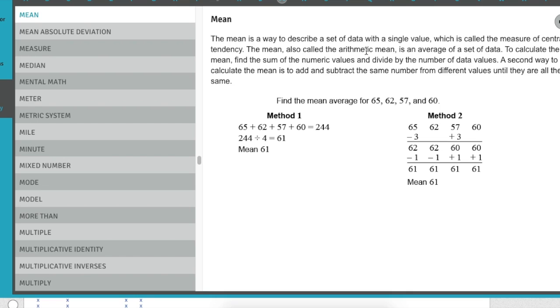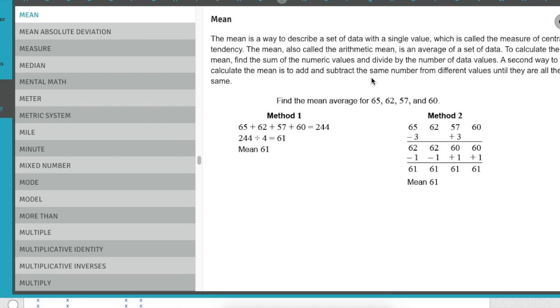The mean, which could also be called the arithmetic mean, is the average of a set of data. To calculate the mean, find the sum of the numeric values, meaning add all the numbers together and divide by the number of data values. So in this case, we have 1, 2, 3, 4 pieces of data. So they're going to add all the data together and divide by 4.